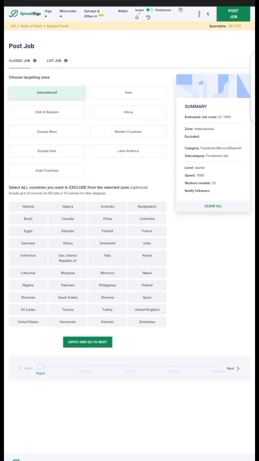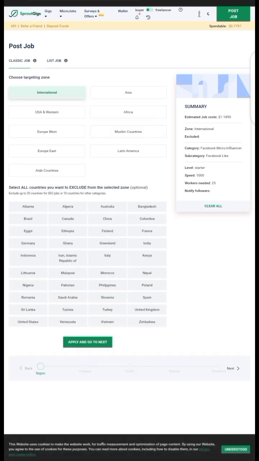As you can see, this is where you post your job. You select your targeting zone, and you follow the step by step process to post your jobs. You can also describe what your job is all about and the rest, and how you want people to complete the job. I'm not actually going to show you how to post a job unless you are interested in me making a video like this for you, and I will do that.